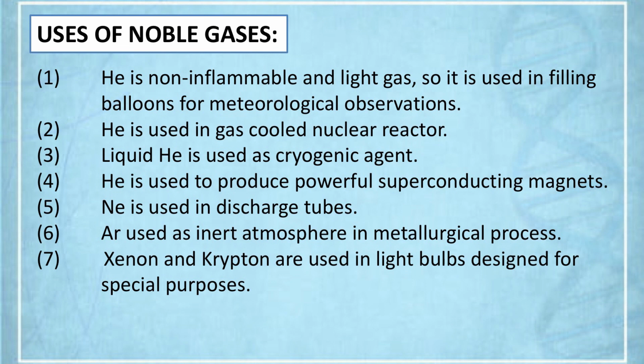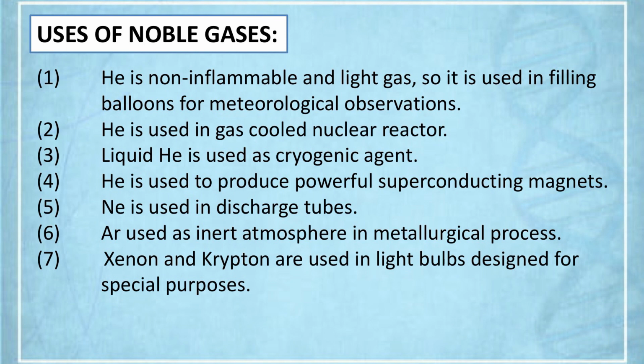Helium oxygen mixture, 80% helium, 20% oxygen, is used by sea divers for respiration. Helium-nitrogen mixture can't be used because nitrogen dissolves in blood under high pressure inside the sea, and when the diver comes to the surface, that causes a painful disease called bends.